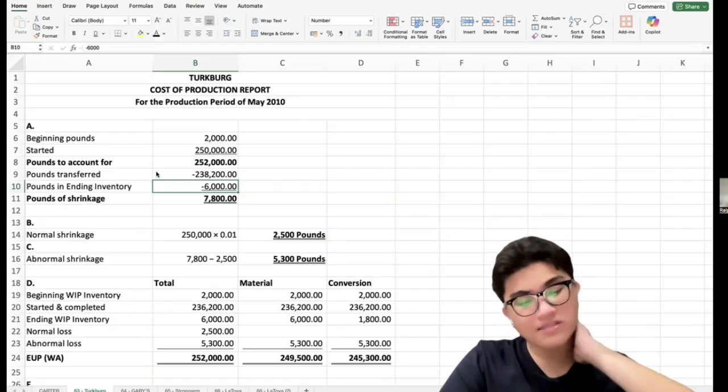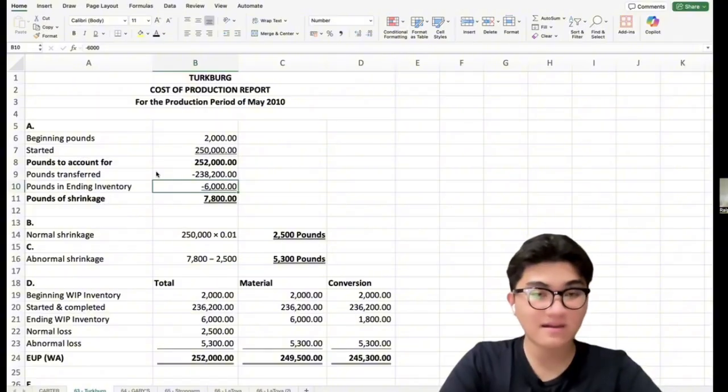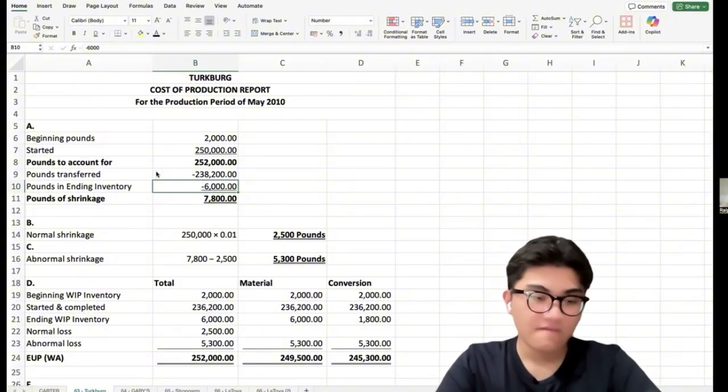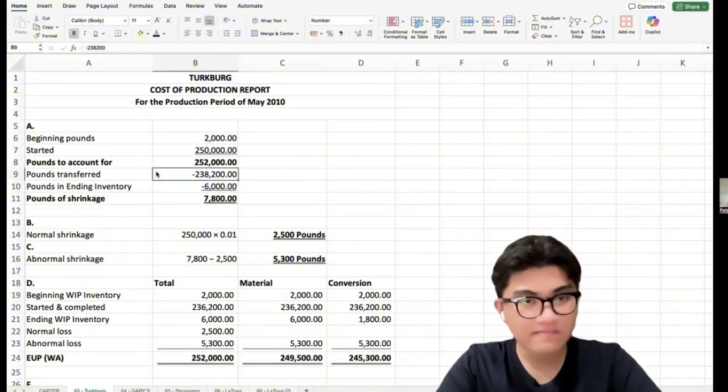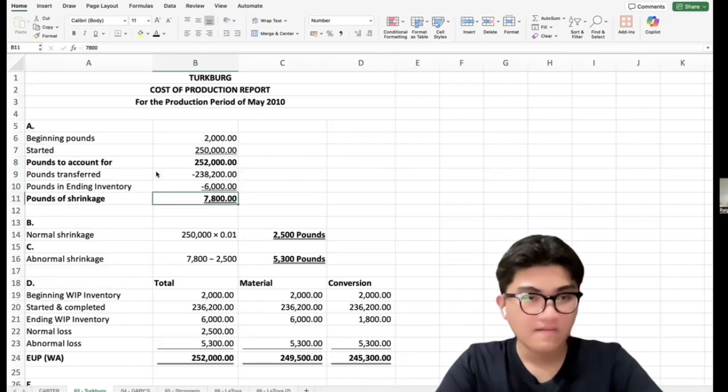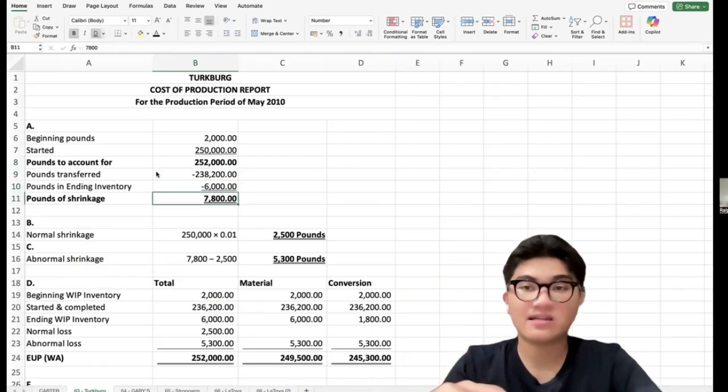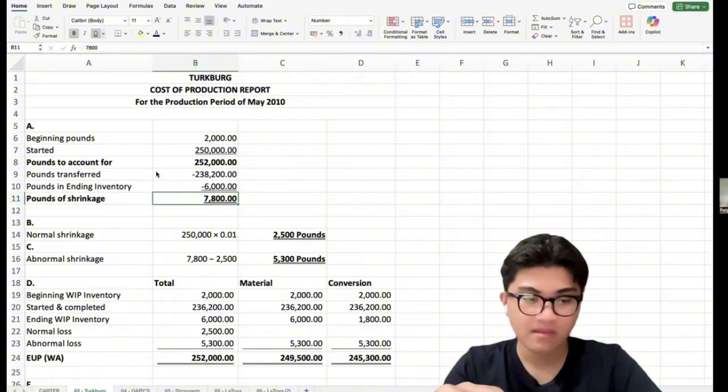To determine the pounds lost due to shrinkage, we subtract from 252,000: 252,000 minus 238,200 minus 6,000. We have 7,800 pounds of shrinkage. So this represents the total loss during the production process.